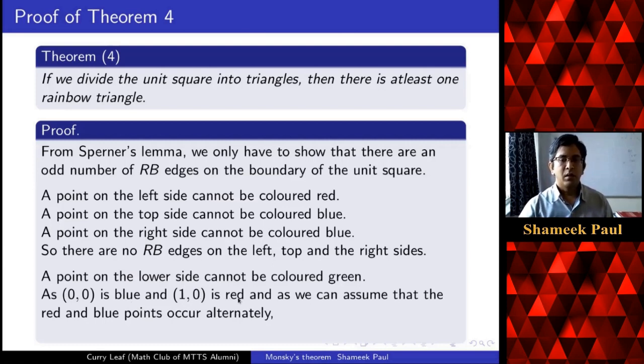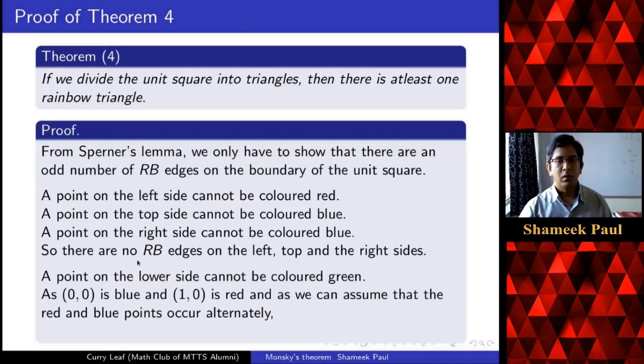Okay. So also, if I have two consecutive blue points or red points, then that will not give us a red-blue edge. So when I'm interested in counting red-blue edges, I can also assume that the red and blue points occur alternately.